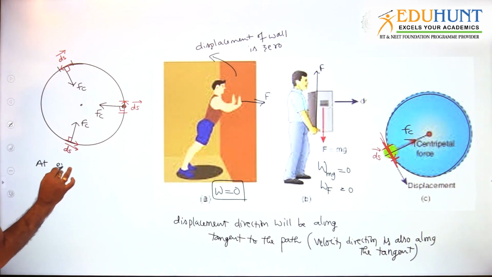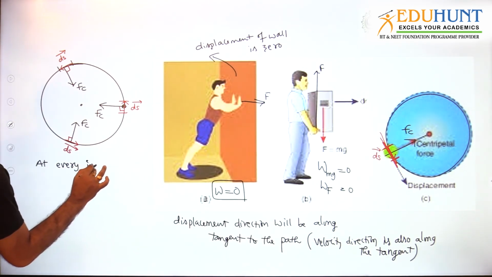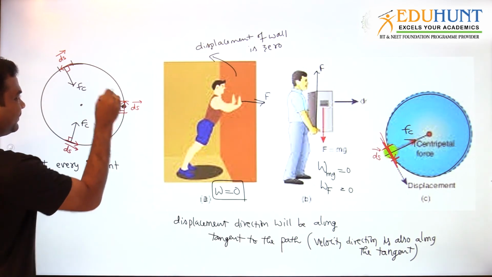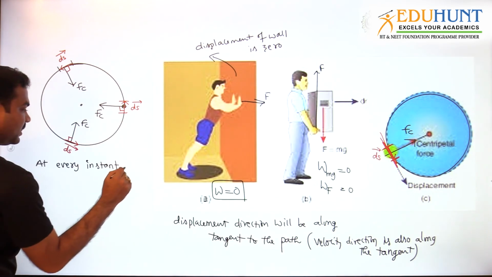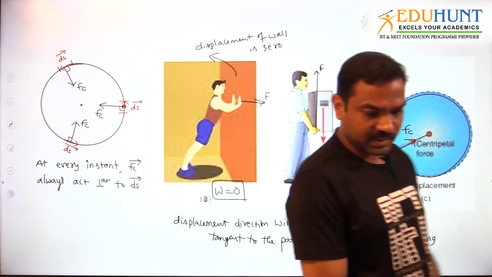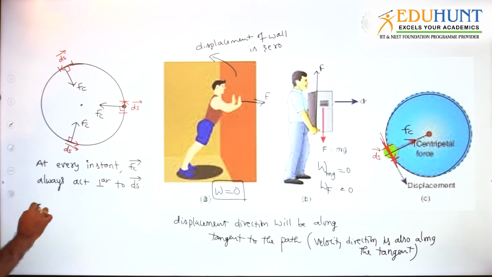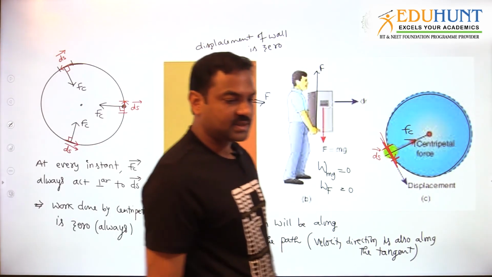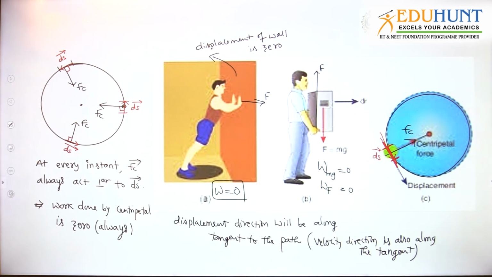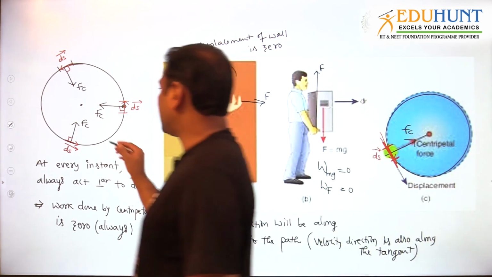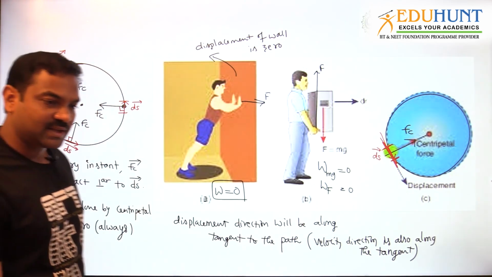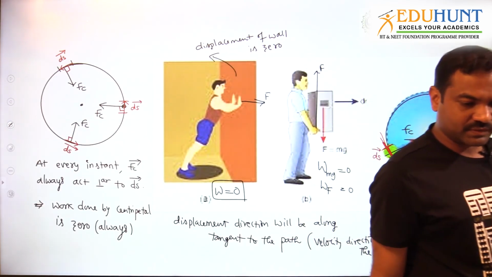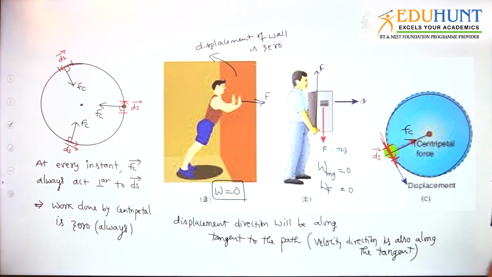At every instant, I am writing like this. What is the meaning of instant? It means at every place, at every point of the circular path. At every instant, centripetal force is always perpendicular to displacement. So what is the next statement I can write down? That implies work done by centripetal force is always 0, because the centripetal force acts towards the center. Displacement will be along the tangential direction at every instant. So force and displacement will both be perpendicular to each other. That's why work done by centripetal force is always 0.